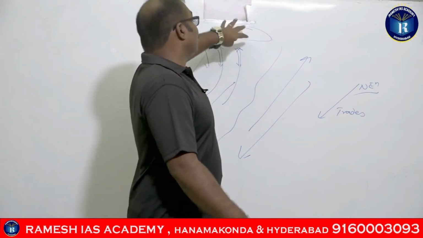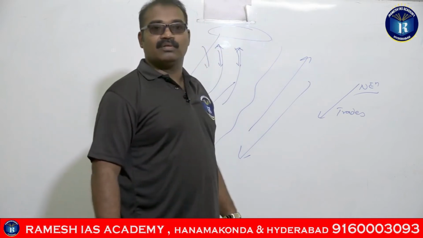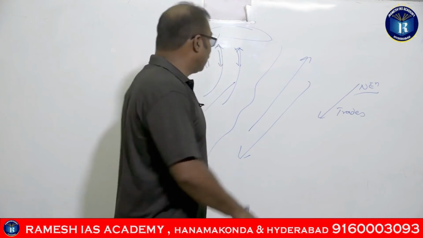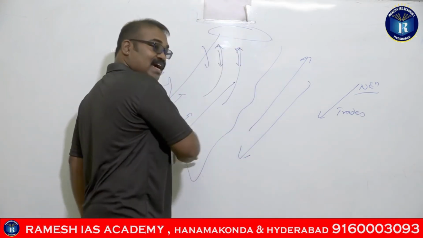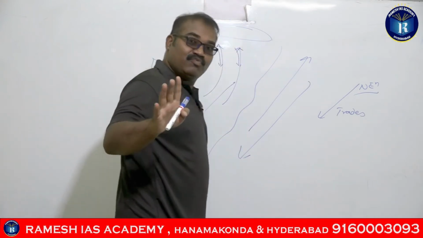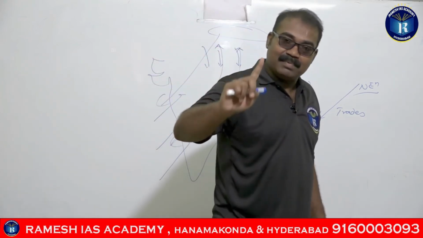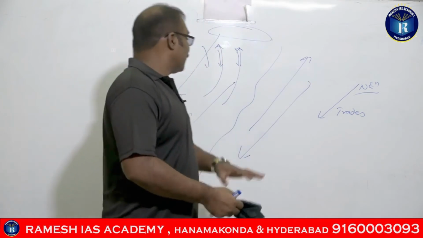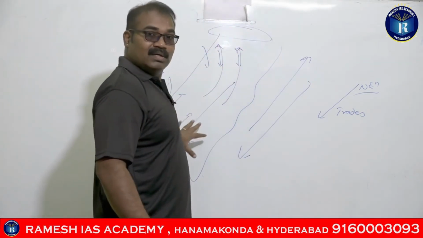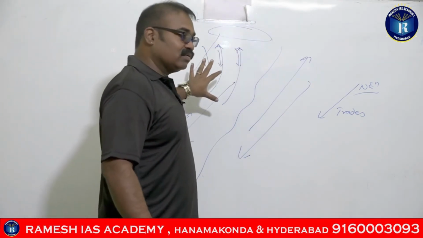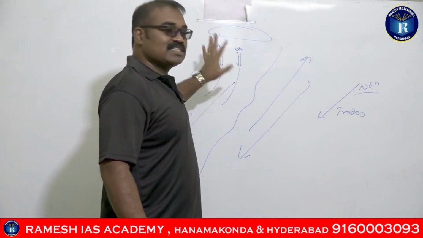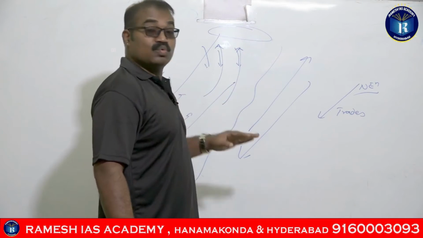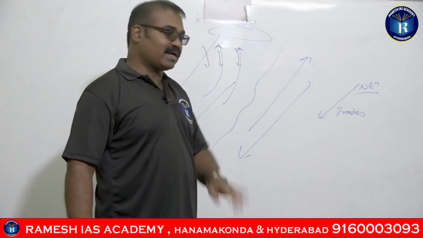So there is a misconception among people that the retreating monsoons give rainfall. If the retreating monsoons were giving rainfall, this entire area should have got rainfall during the September to December period. But these areas are not getting any rainfall. So this is the season of retreating monsoons, that's it. The retreating monsoons won't give rainfall, take it for granted, guys.